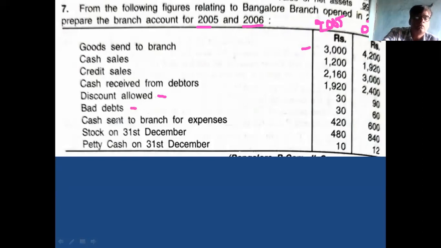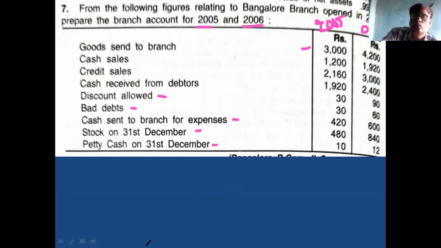Cash sent to branch for expenses, branch account, debit or credit? Debit side. Then stock on 31st December: credit side. Petty cash on 31st December: credit side.